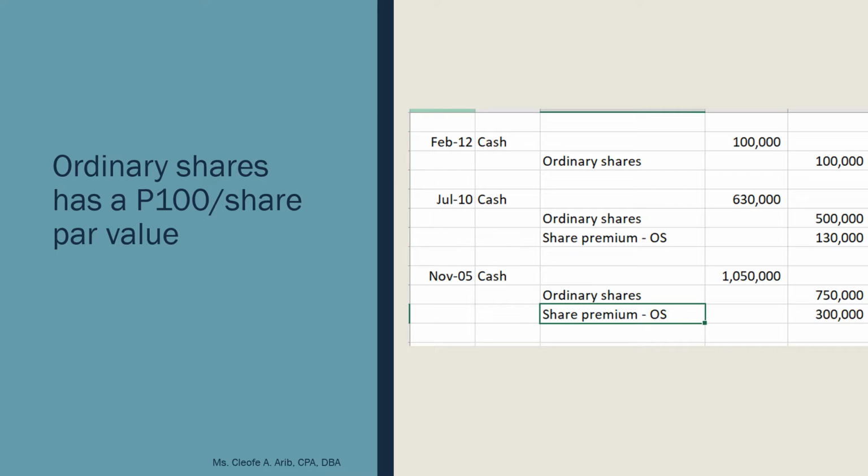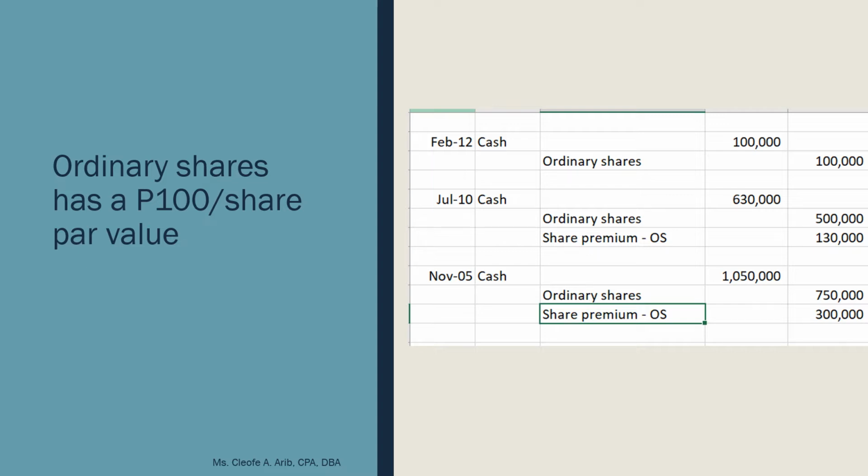Now, how is July 10 different from Feb 12? On July 10, the cash you received is 630,000. If you spread that over the number of shares you issued, the issue price is more than the par value. So the excess over par value, where does it go?